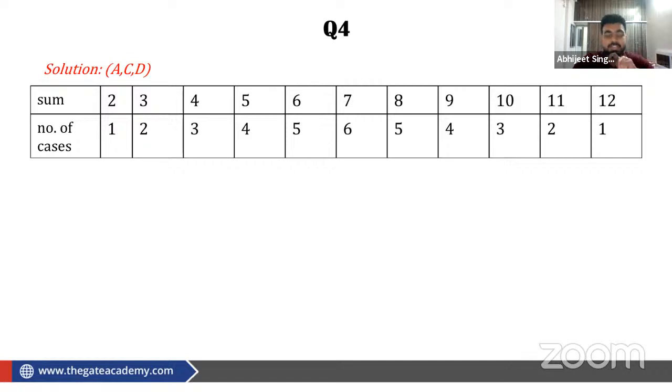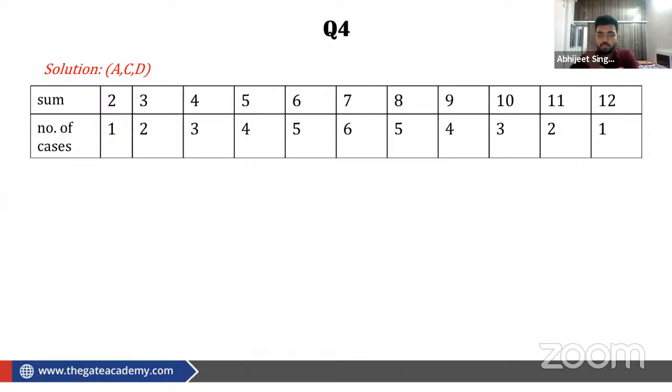this is the table that we can directly use. Okay, so the first row is telling us about the summations. So what are the possible summations that can happen when we throw 2 dice? Either the sum can be 2, either the sum can be 3, and like that up to the maximum summation that we can get, which is 12. Now number of cases: getting summation 2 has only one case, 1, 1. Getting summation 3 has only 2 cases, that is 2, 1 and 1, 2. Like this you can see that it is going to increase by 1.